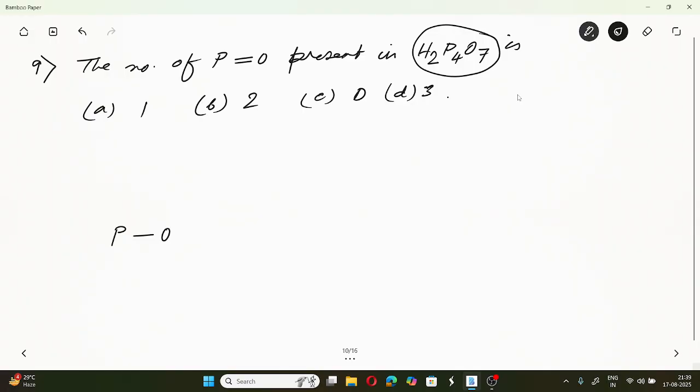Compounds which are formed by P-O-P linkages, like this one, this is an oxo acid of phosphorus where there is a P-O-P linkage. So this is H4, P2, and O7.